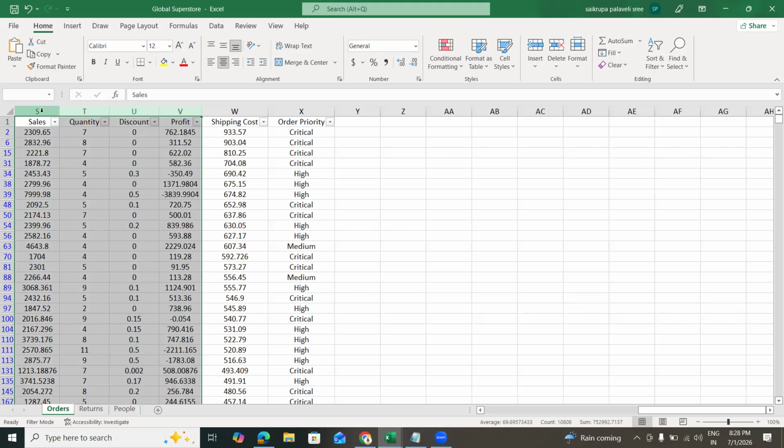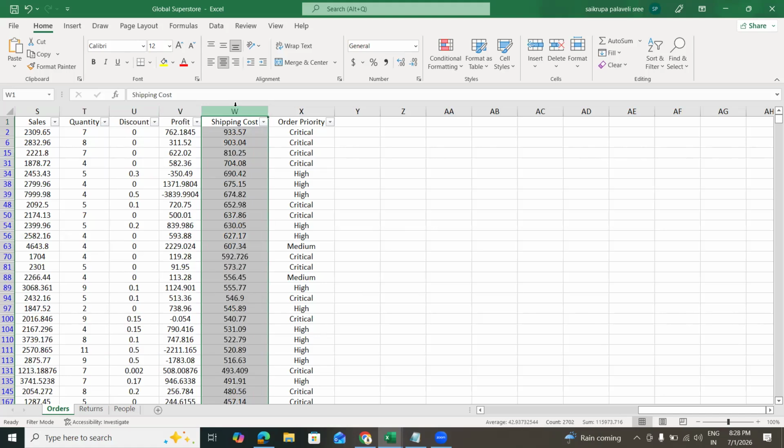To understand the total sales, he needs to calculate sales into quantity minus discount. For example, if you calculate, the total sales is somewhere around 6 lakh 67,000. Then you'll understand the profit and shipping cost. So it would be total into quantity minus discount plus shipping cost. This is the formula for this.